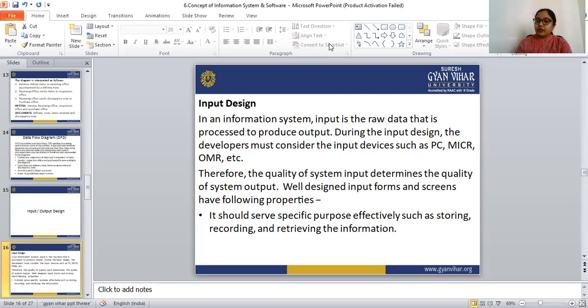What are the specific purposes? Storage of the information, recording of the information, and retrieving of the information.